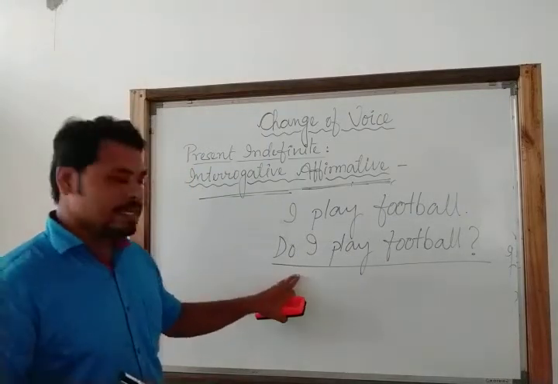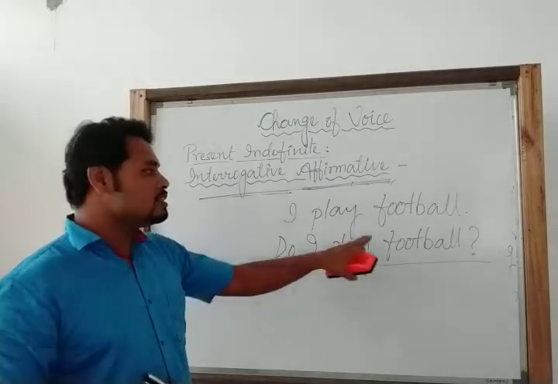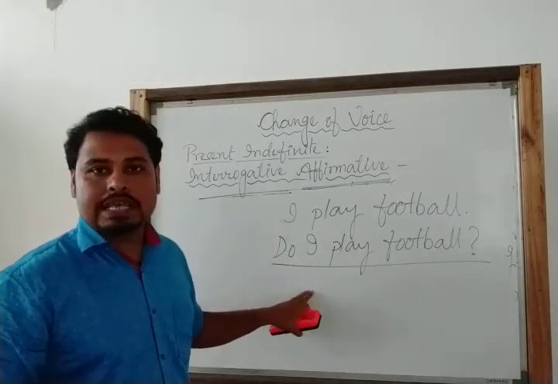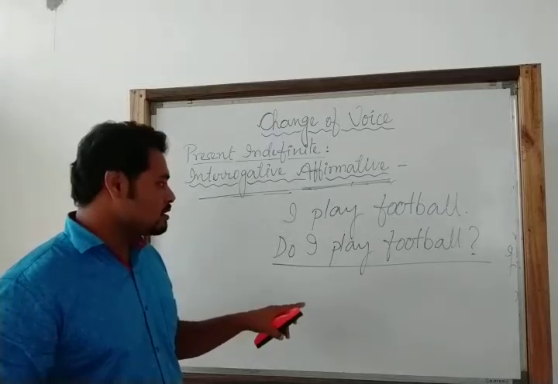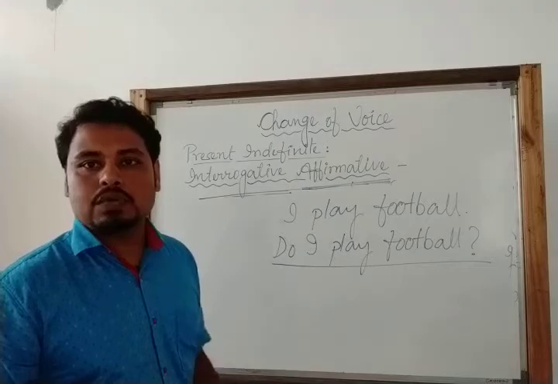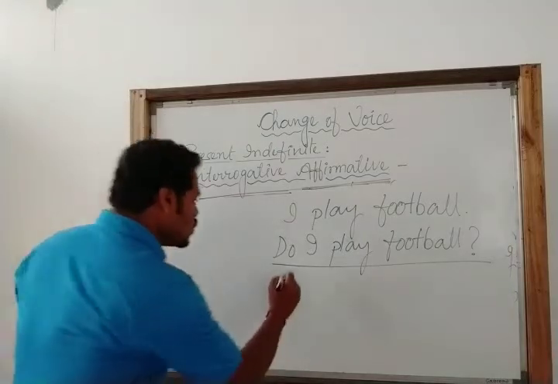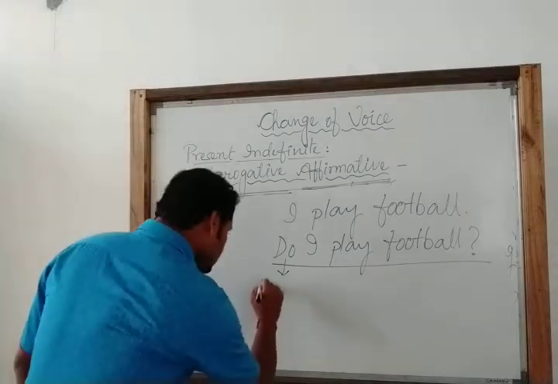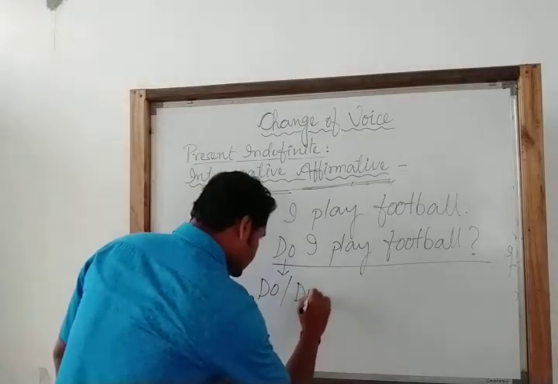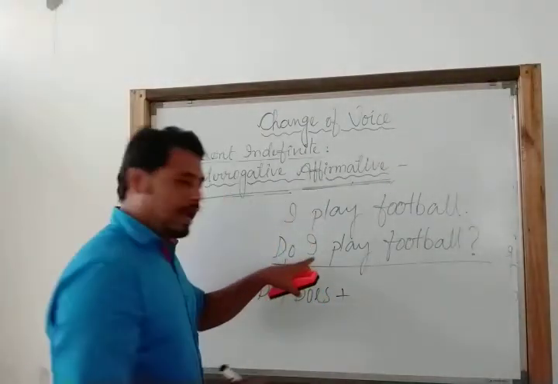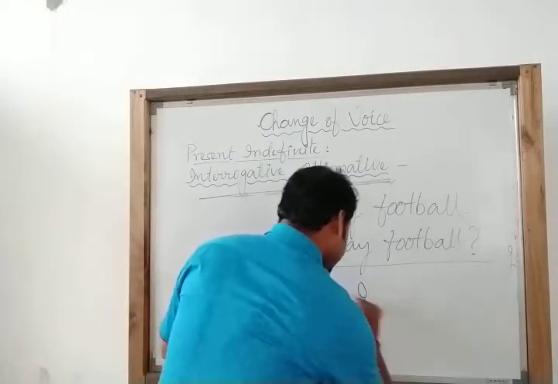Now we need to see how to change these sentences from active to passive voice. Before that, let us dissect the structure of this particular sentence. Do, this one is do or does, plus I, which means subject.